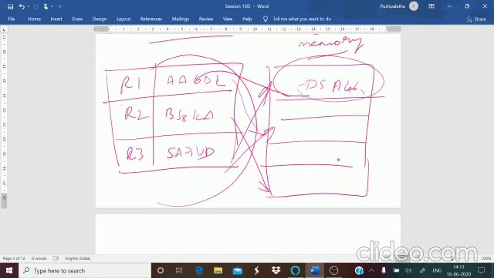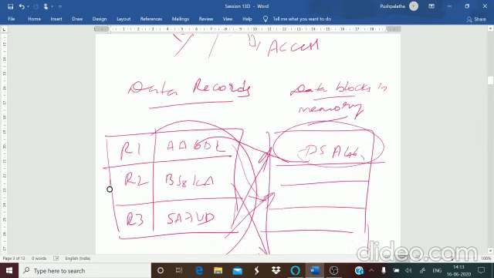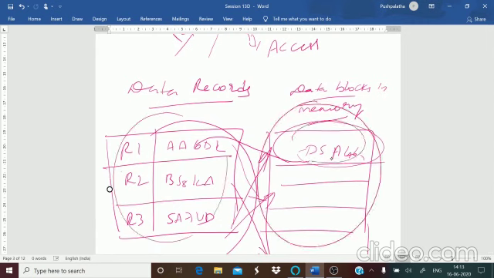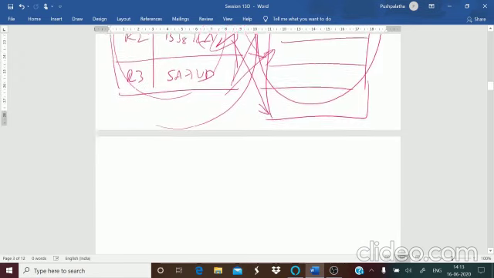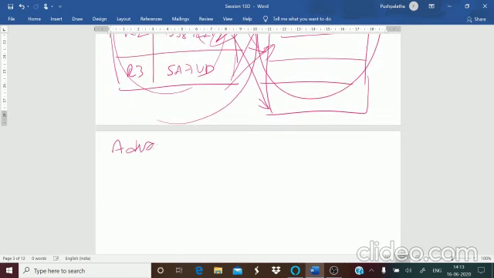So there are advantages and disadvantages in this. These are the records that you have, and this is the memory block, that is, the address it contains. Go to this, see where it is linked to, and get the information from there. The advantage of this method is that each record has the address of its data block, so searching in a huge database is quick and easy.